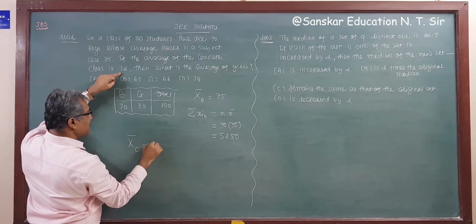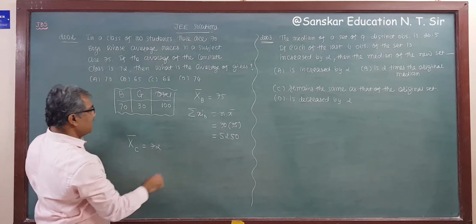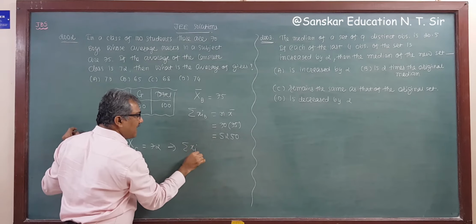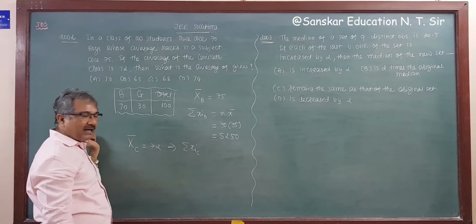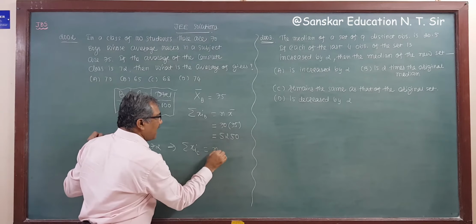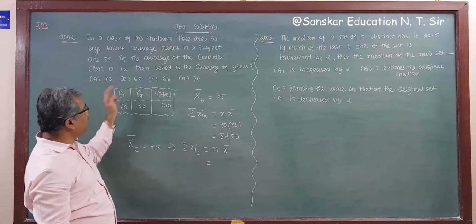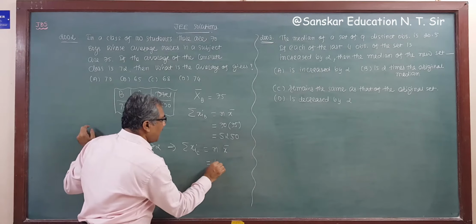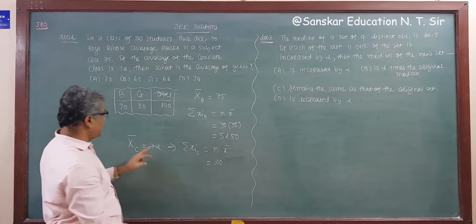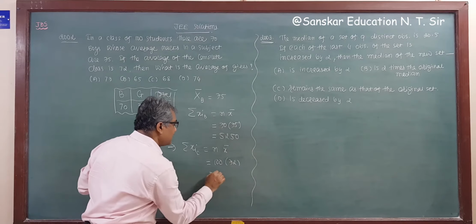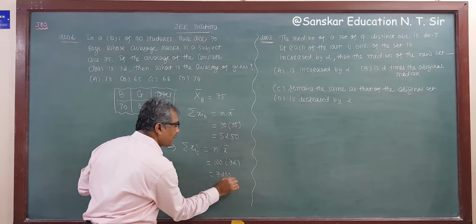So sigma xi for class is equal to n into x bar. The total class has 100 students, and the mean of these is 72. So this is 7200.